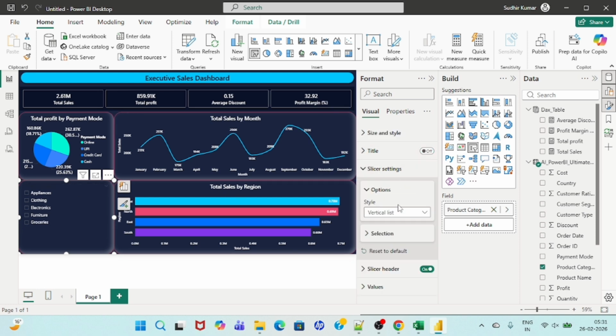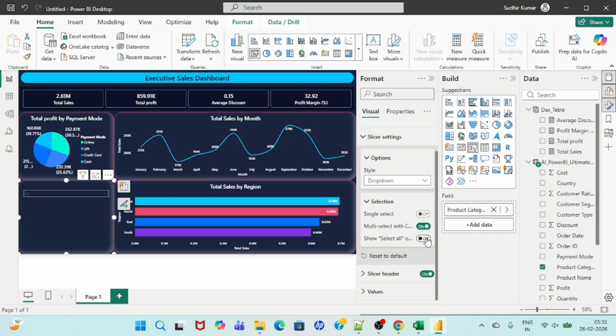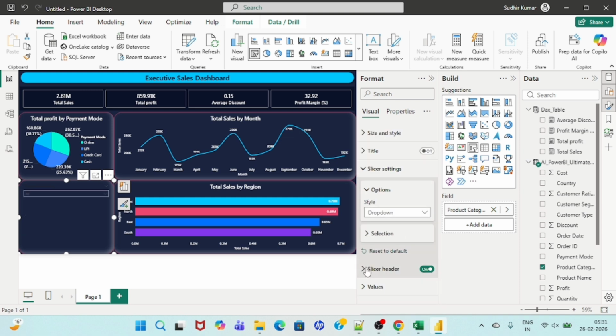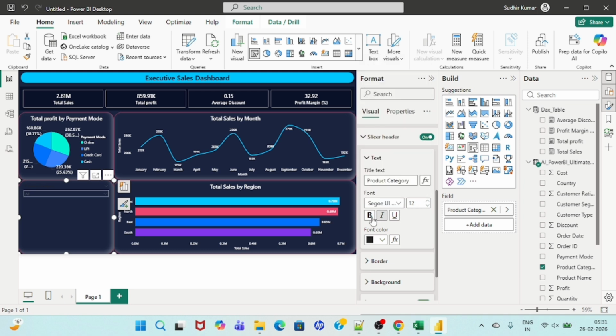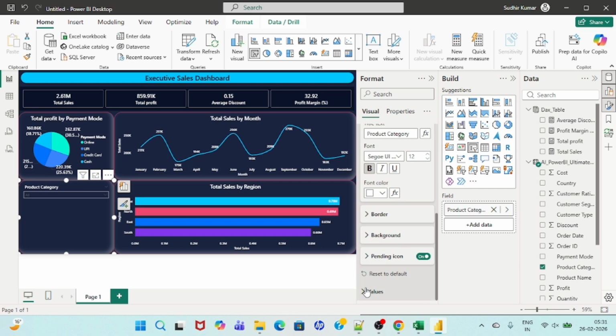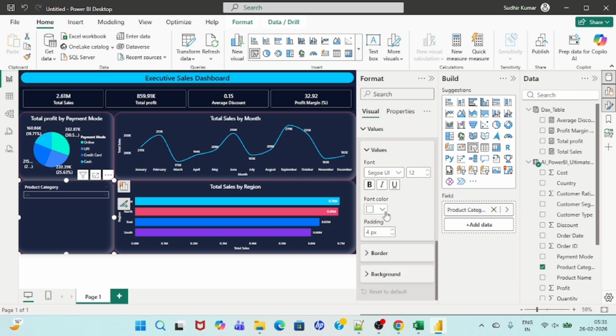Slicer setting, so it should be drop down, select all. Slicer header is on. Let's change the title, bold, white. We have values, so should be this standard one, or we can say this color, reflecting, right?